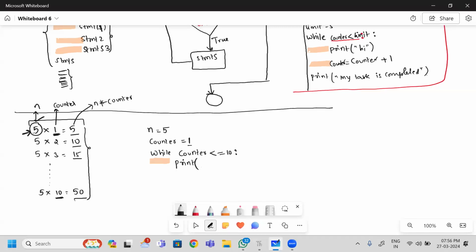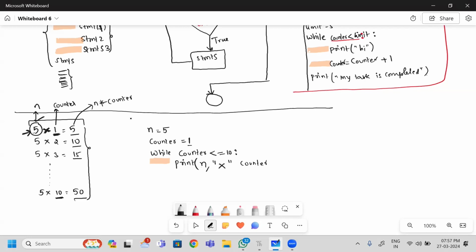So print. What is the first thing? N value. Where the N variable is already there, N. Next, what happened? This X is the simple message. Here in general mathematics, you consider this as a multiplication notation. But coming to the end user message, this is simple X I am going to print. So I am going to concatenate N with X. So comma, I am writing X in the double quotes. Next, followed by what is the thing I am writing? Counter. So counter I am writing.